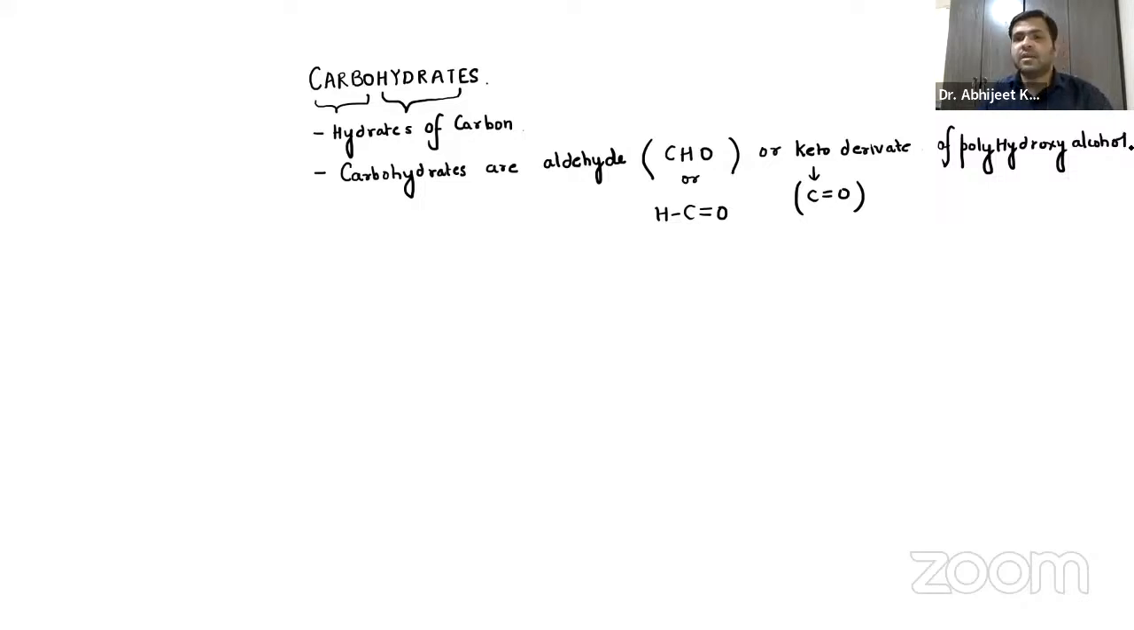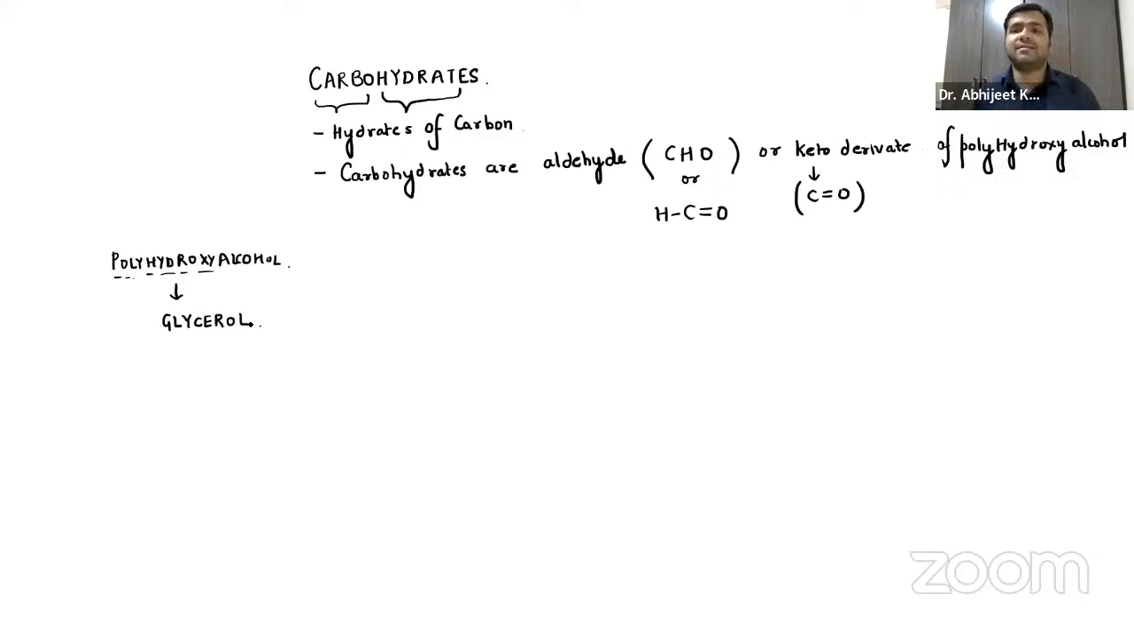Now let us try to simplify the definition. When I say polyhydroxy alcohol, you already know it will contain the OH group. Hydroxy means the OH group, poly means many. So let us take an example of polyhydroxy alcohol. That is basically the simplest one, glycerol.